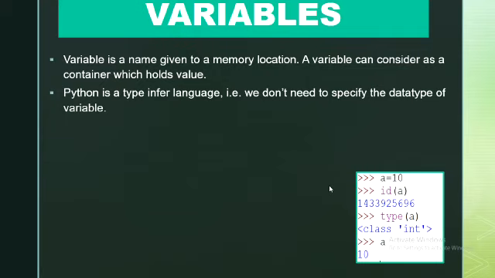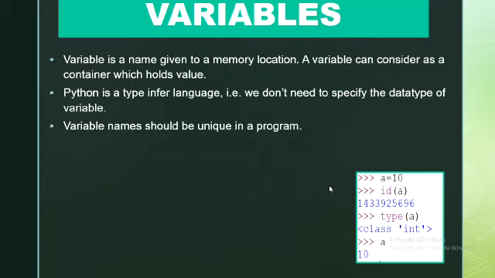That is, its value can be changed during the execution. Now Python is a type inferred language. That is, we don't need to specify the data type of a variable. Whenever we assign a value to a variable, that will become its data type.